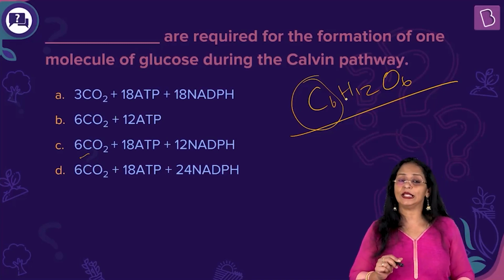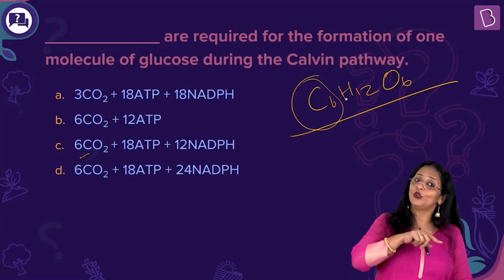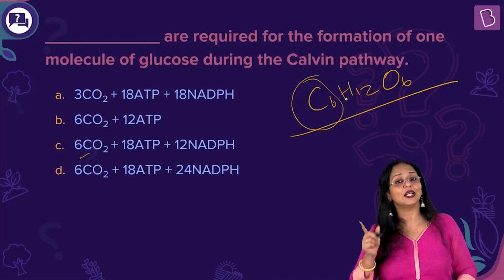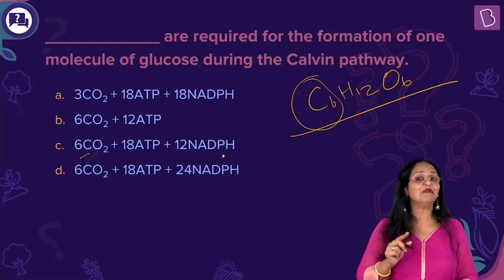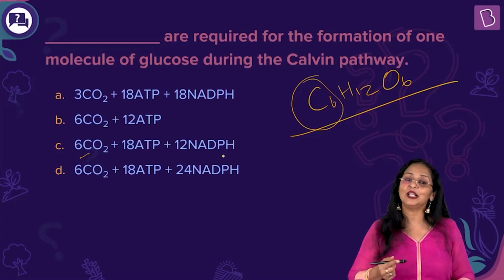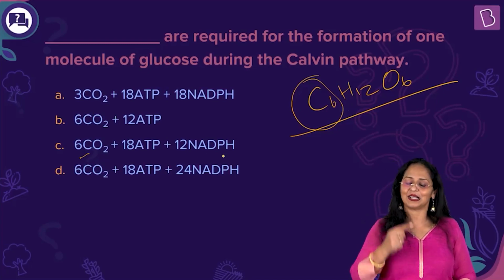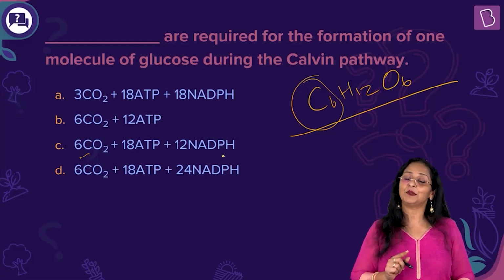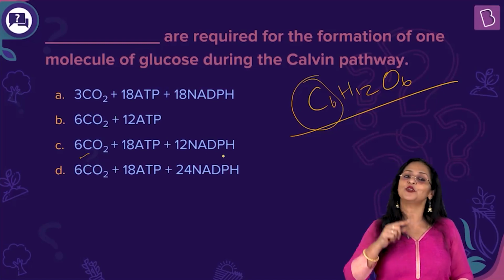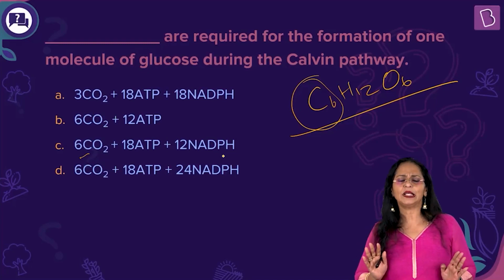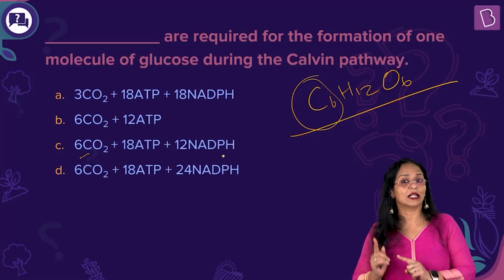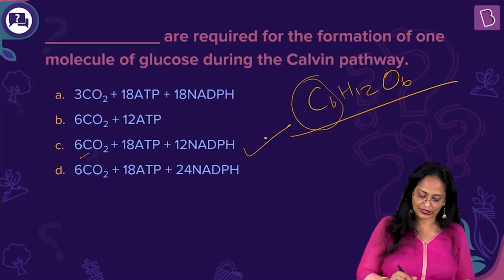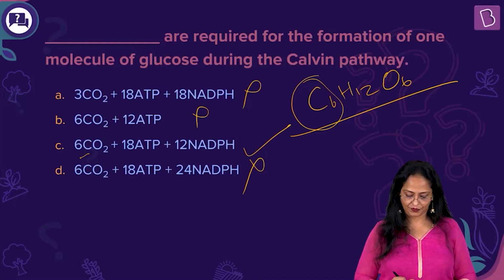18 molecules of ATP are utilized. 6 during the regeneration of RuBP and 12 during the reduction of PGA to triose phosphate. And 12 molecules of NADPH used to reduce 3-PGA to triose phosphate. No ATP and NADPH are utilized during carboxylation process. It's only during reduction and regeneration. So the right answer is C. A, B and D you can eliminate.